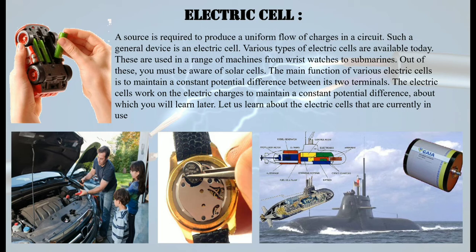Now if I just take an example of the normal battery that you use in your toys, you have a plus sign and a minus sign, right? So these signs are the two sides of the electric cell. We'll be learning in detail how it produces energy and how this electricity is used in order to move the object or do various functions. So the electric cells work on the electric charge to maintain a constant potential difference, about which we will be learning. And let's learn about the electric cells that are currently in use.